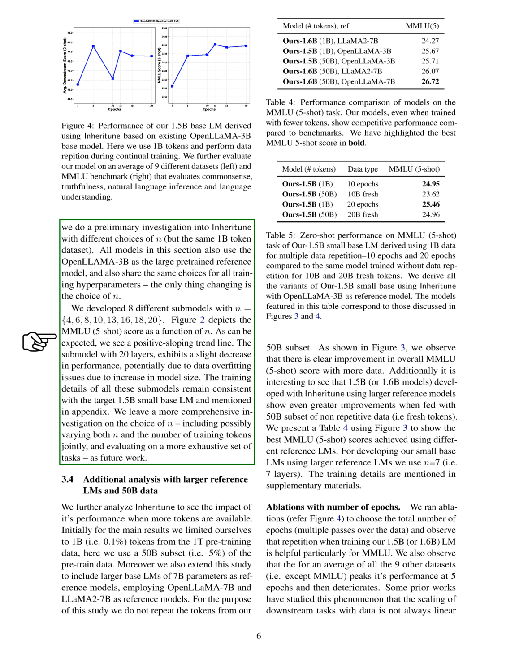We also explored how Inheritune performs with different choices of N, the number of layers, while using the same 1B token dataset. We developed 8 models with varying values of N and found that as N increases, the performance generally improves. However, we noticed a slight decrease in performance with 20 layers, possibly due to overfitting. Further investigation into the optimal choice of N, potentially in combination with varying the number of training tokens, and evaluating on a wider range of tasks, is left for future research.